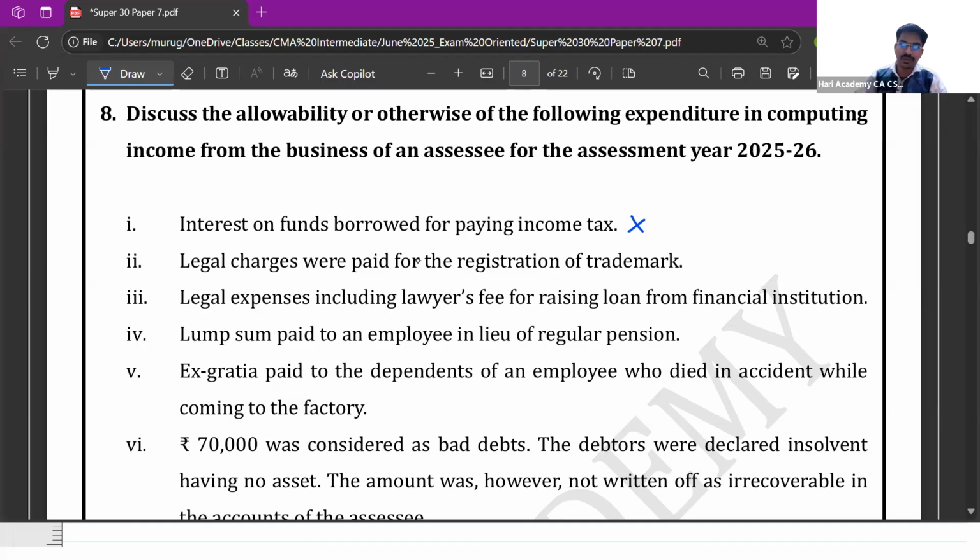Second is legal charges paid for registration of trademark. This is an allowable expenditure. Legal expenses including lawyers' fees for raising a loan from a financial institution. This is an allowed expenditure. Lump sum paid to an employee in respect of regular pension. This is an allowed expenditure. Ex gratia payment. Again, this is an allowed expenditure.